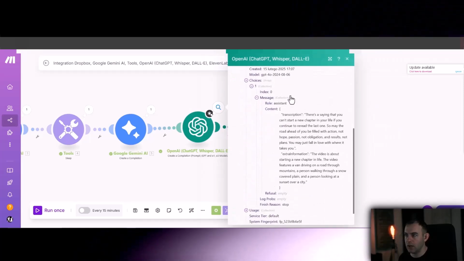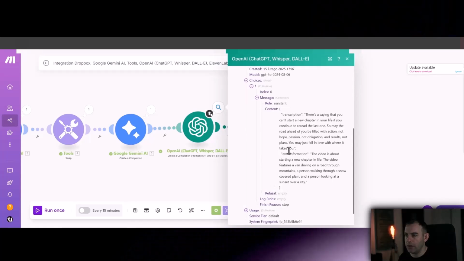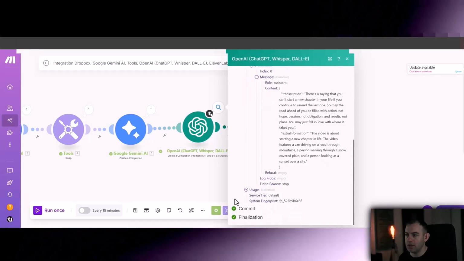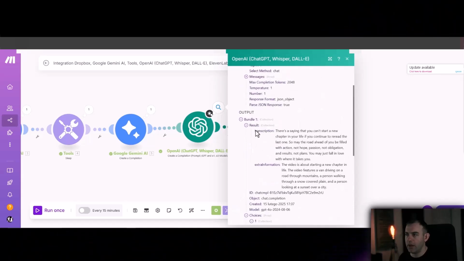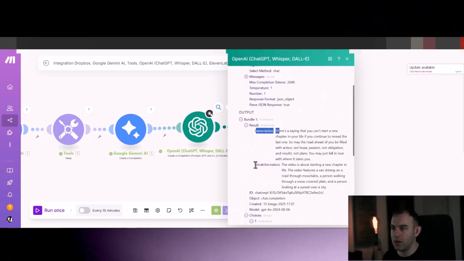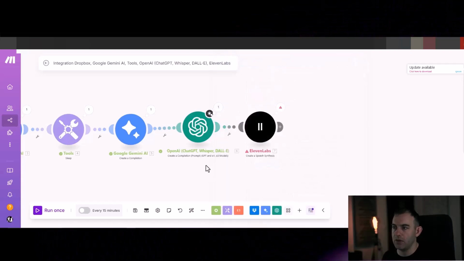Now this is a collection content. I wanted those two to be separate, really. What about now? It is separate. Okay, so transcription and extra information. So that's good. This is what we needed.